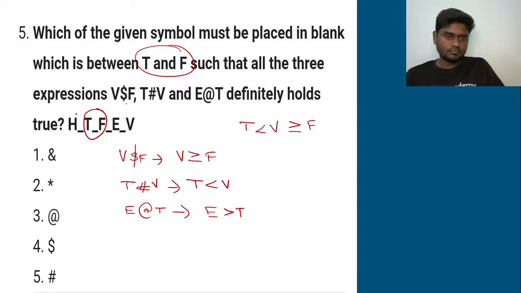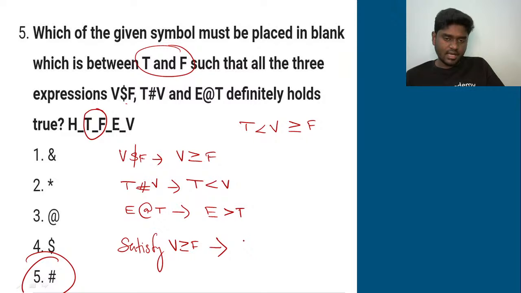It's going to be option 5, hashtag. How, I'll tell you. In order to satisfy V ≥ F, this has to be something like hashtag, that is T # F. Hashtag corresponds to less than F.